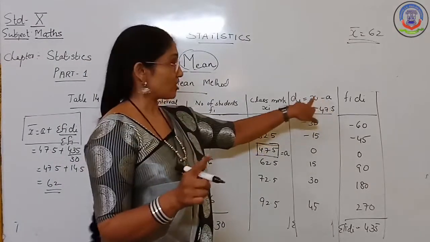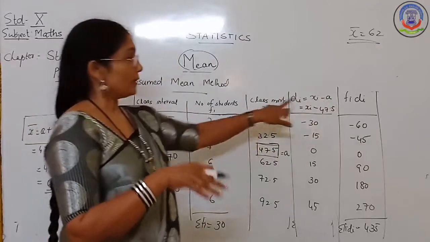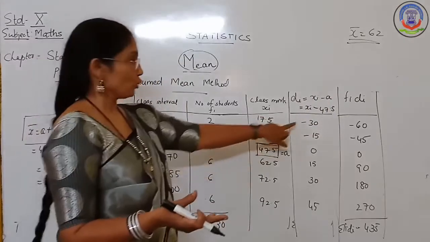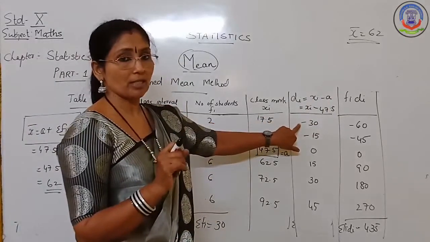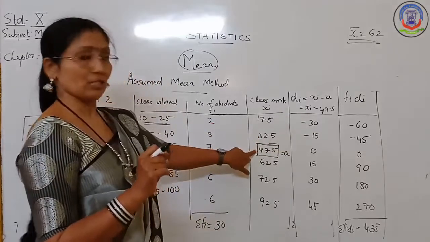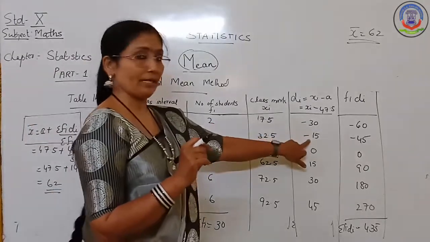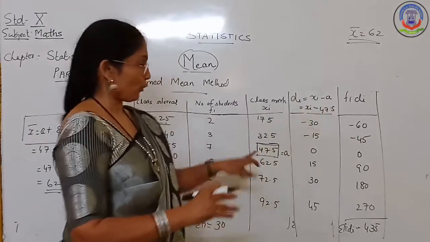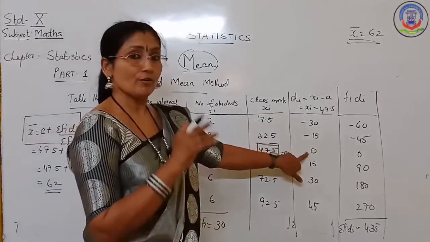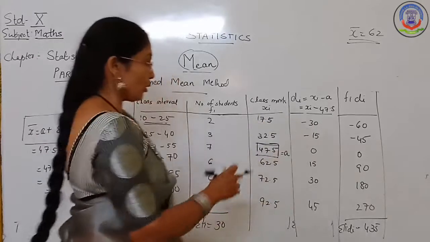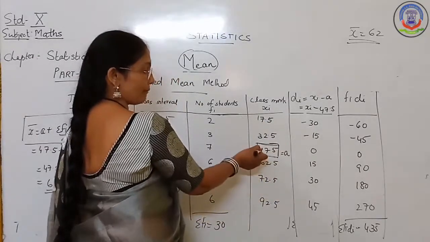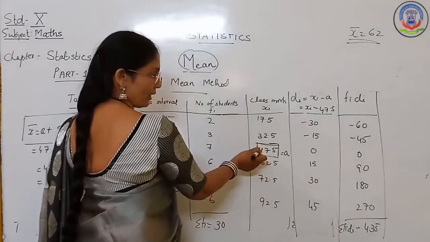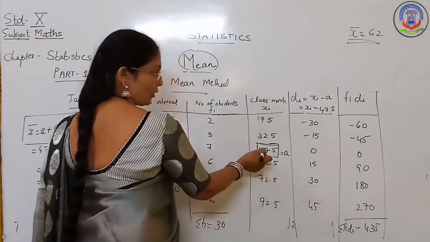That is an important thing. In xi minus a, you should take xi first, then a second. That means xi 17.5 minus 47.5, so obviously you know we will get a negative answer, minus 30. Same way, 32.5 minus 47.5 for this class you will get minus 15. For this class, a and xi are the same, so 47.5 minus 47.5 gives 0. Below this 0 you get positive values. 62.5 minus 47.5 gives 15, 72.5 minus 47.5 gives 30, and 92.5 minus 47.5 gives 45.